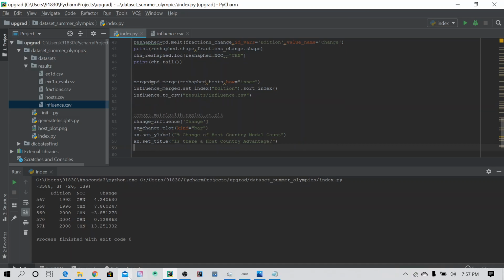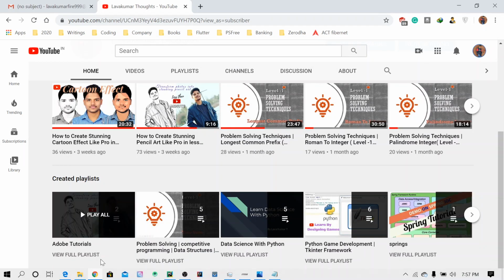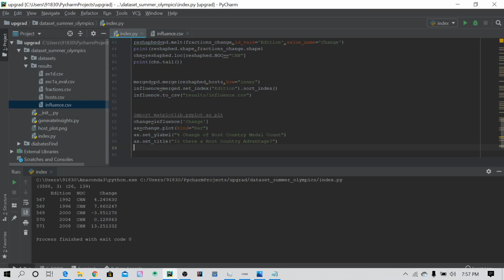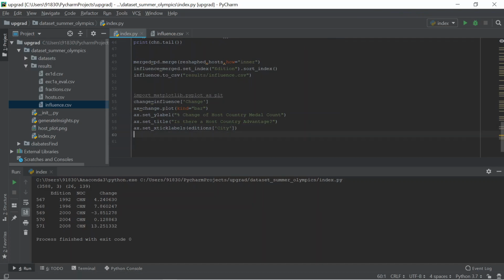And also they want ax dot set_xticklabels. So ax dot set tick labels as editions. And finally I need to plot that one. First I will plot, then I will save.